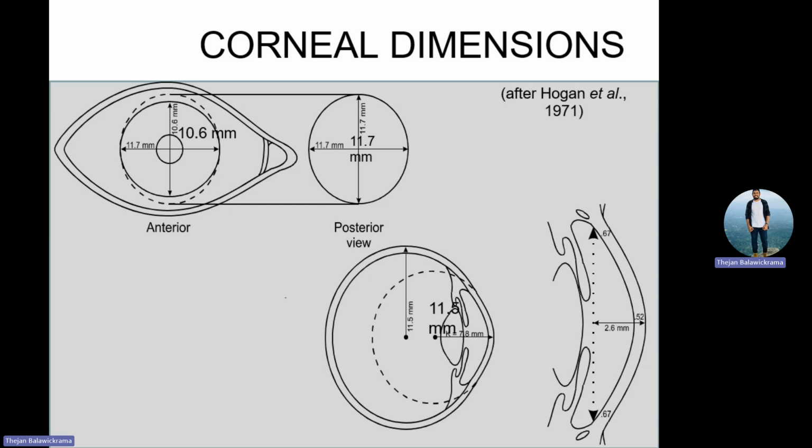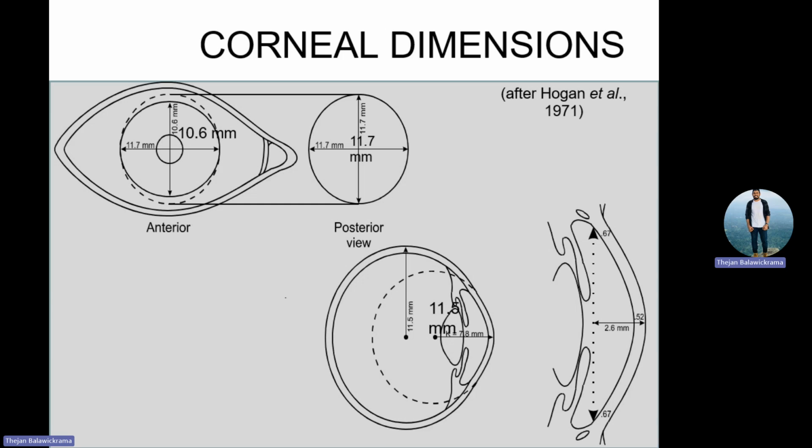If the HVID is 12, your RGP contact lens diameter should be 9 millimeter, so minus 3. If it is soft contact lenses and HVID is about 12, then you should have at least about 13.5 plus diameter. So in contact lenses, HVID is very important. And vertical diameter is always a little bit less than the horizontal diameter.